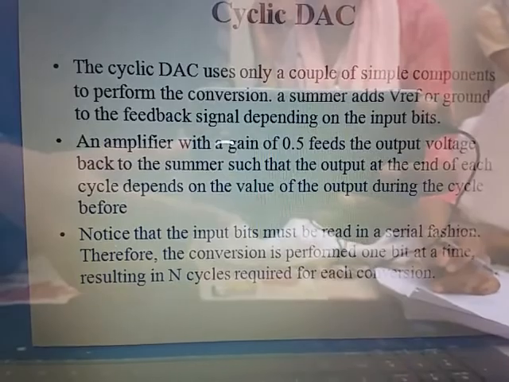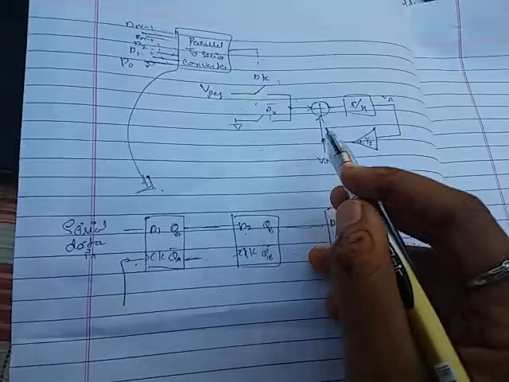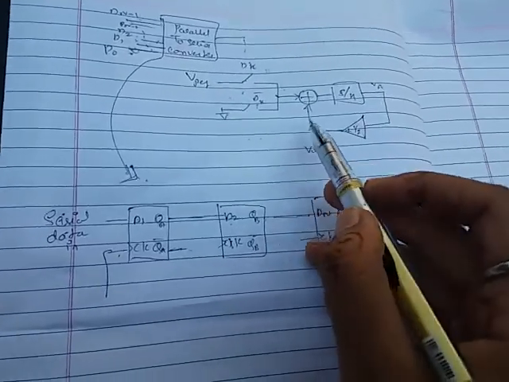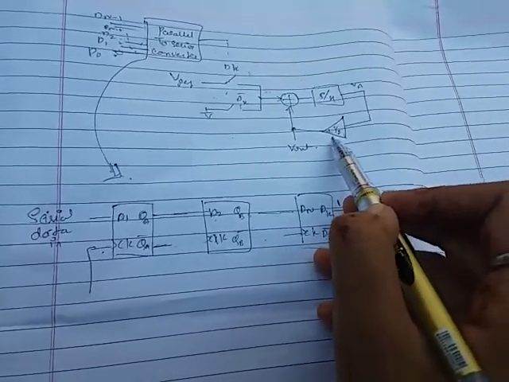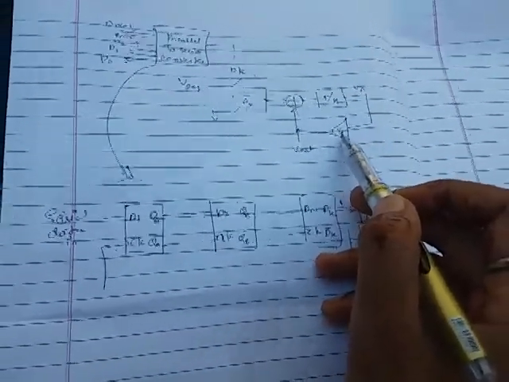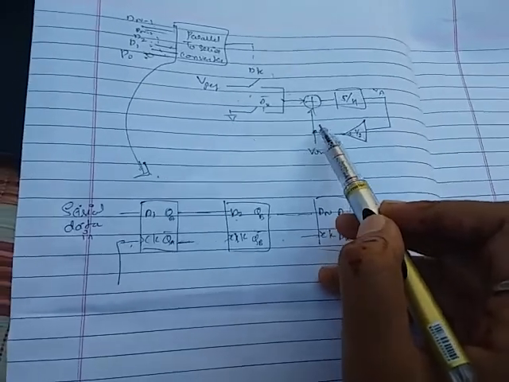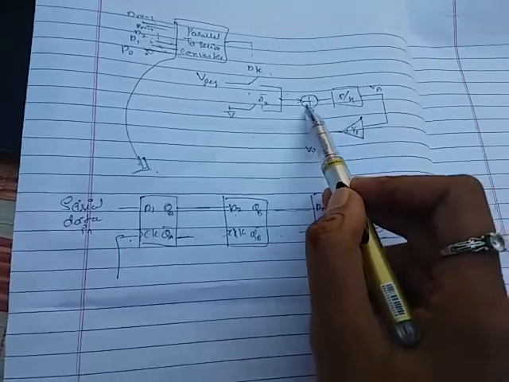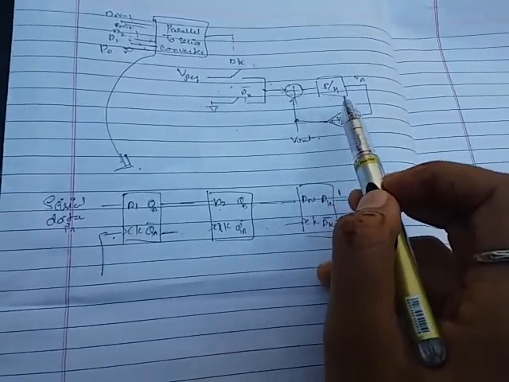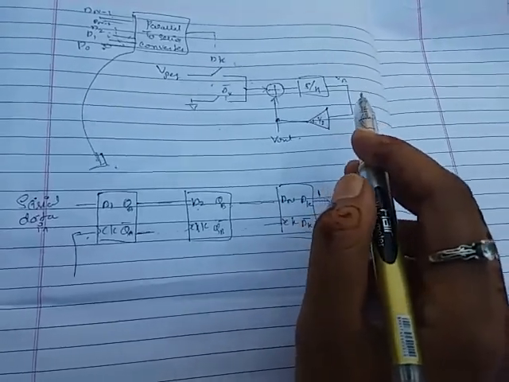This is my amplifier which has a gain of 0.5. It is a constant value, that is 0.5 gain. It feeds this output voltage back to the summer point, such that the output at the end of each cycle depends on the value of the output during the cycle before.